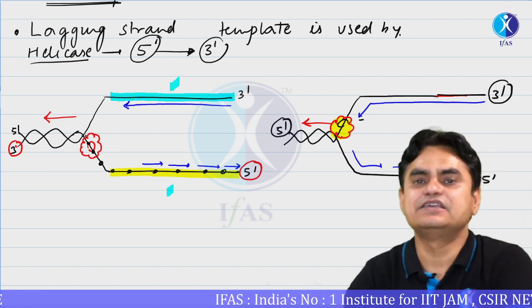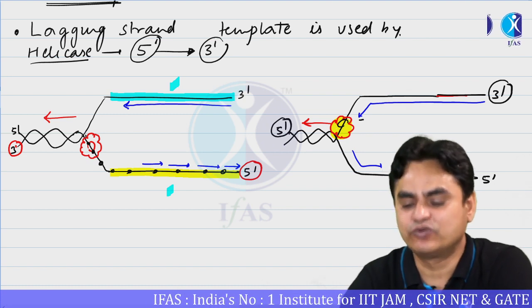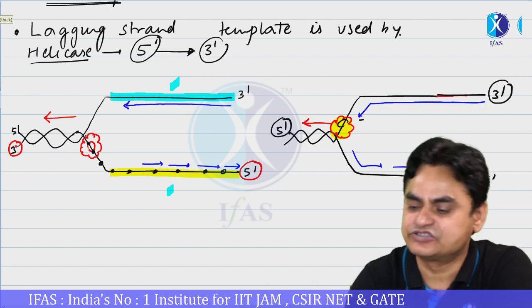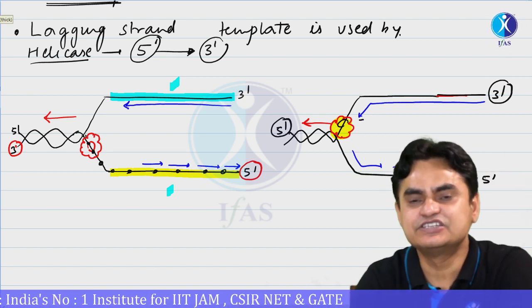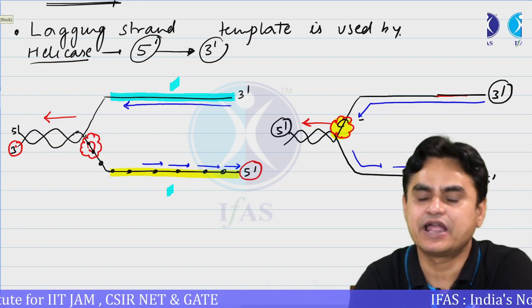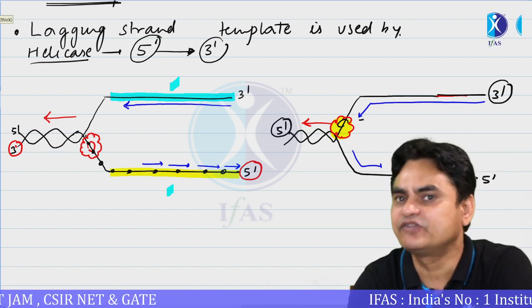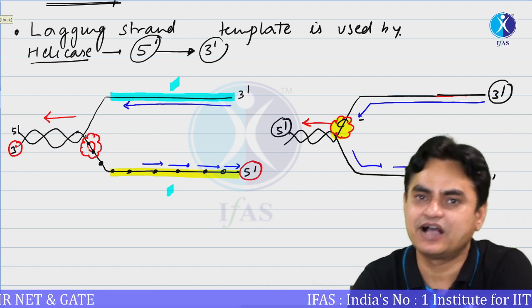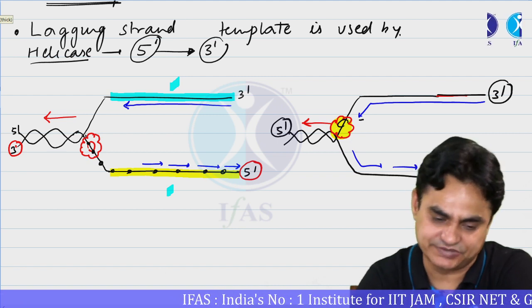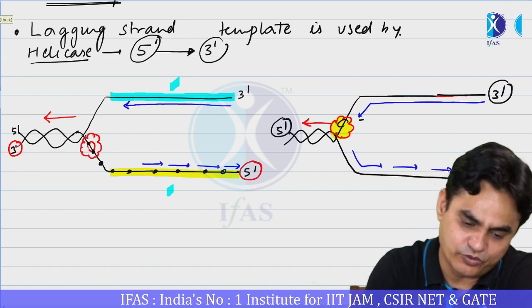If the strand which is the template for the leading strand is being used for movement, then movement would be in a 3' to 5' direction. And if the strand which is the template for the lagging strand is utilized by a helicase, then the helicase movement would be in a 5' to 3' direction. So this is a very important point.